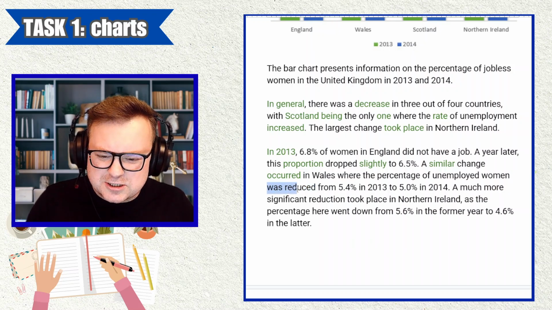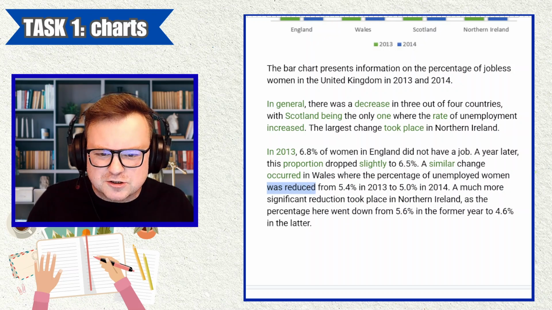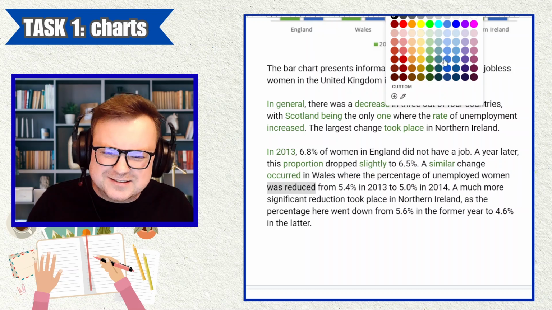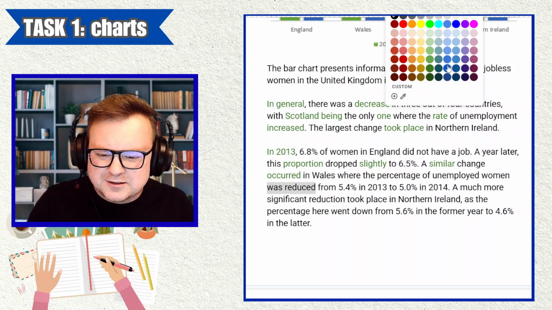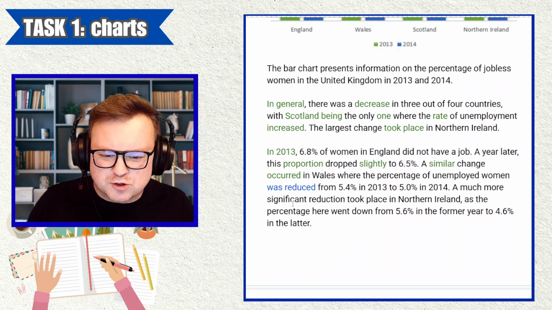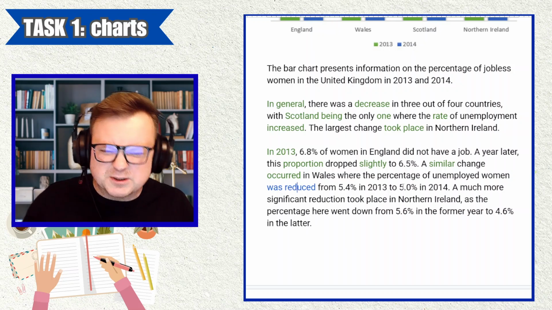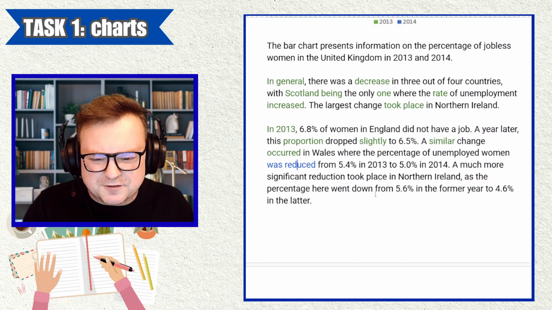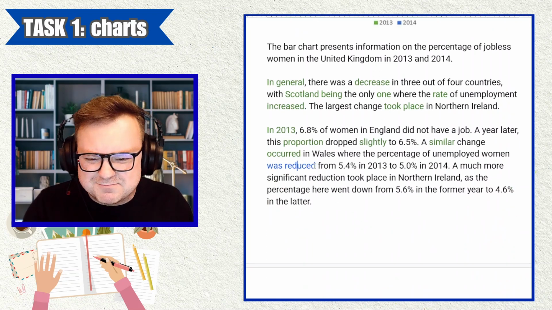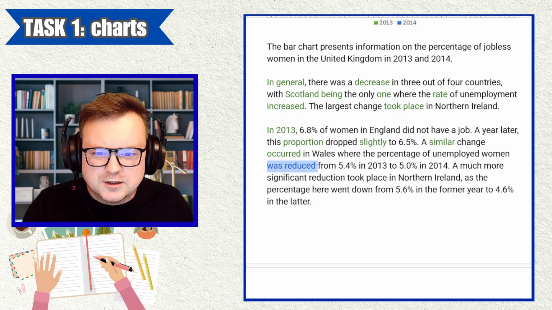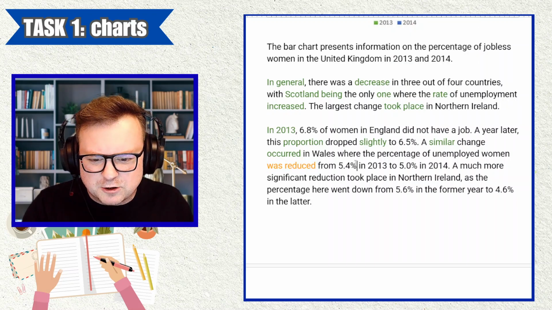Yeah, it just looks slightly strange to use "this was reduced." I don't know. It suggests that there's some agent who's doing the reduction, and we don't really get that information. "It was reduced" just sounds... I wouldn't say it's terribly wrong, but it does sound a little bit off.